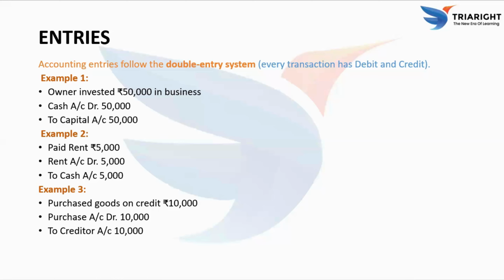Coming to example 3. When goods are purchased on credit for 10,000, the business received goods, so the purchase account is debited. Since the payment is not made immediately, we owe money to the supplier, so creditor account is credited. So the entry is purchase account debit to the creditor account. In every transaction, one account is debited and another account is credited, which keeps the accounting system balanced and reliable.